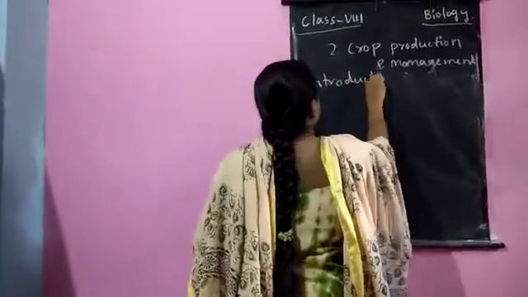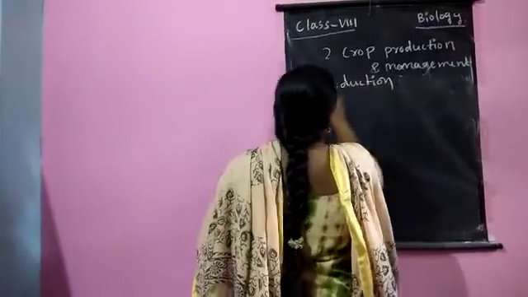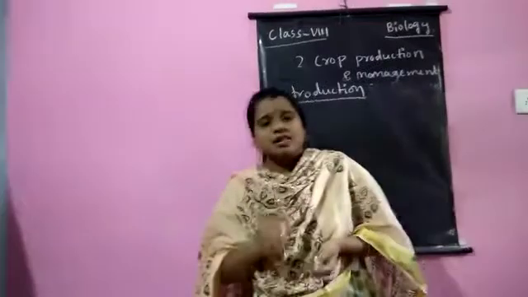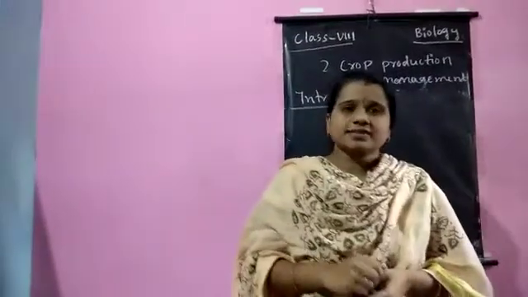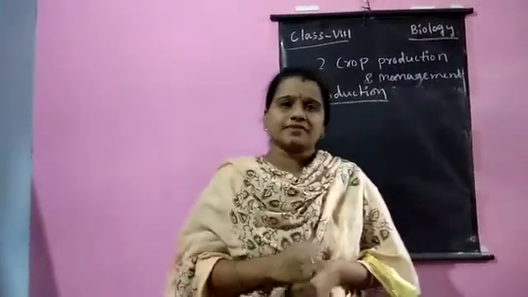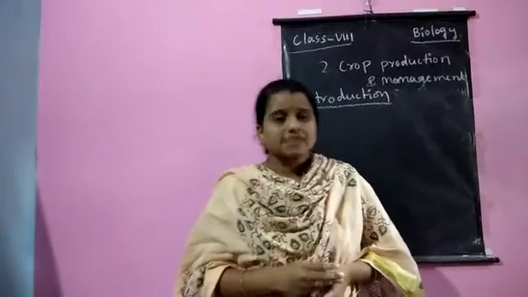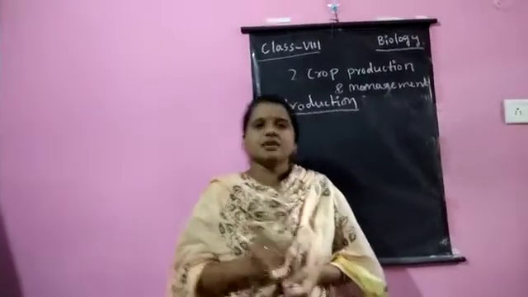Introduction. As we know, all living organisms like plants and animals need food for survival.